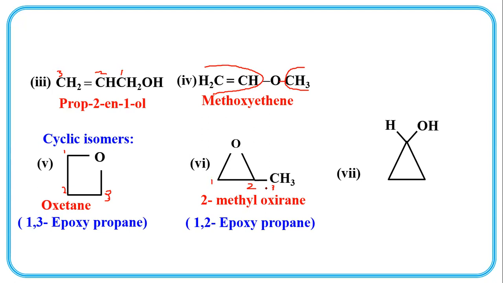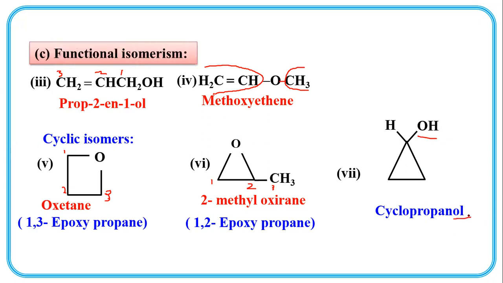This compound also has the same molecular formula. The number of hydrogens, oxygens, and carbons are the same. So it is cyclopropanol, because this is an alcoholic functional group. Alcohol, cyclopropanol. So as different functional groups are present with the compounds having the same molecular formula, they are functional isomers of each other.